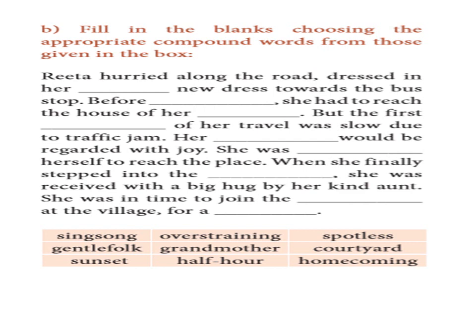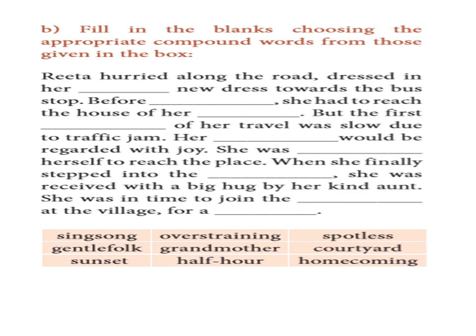For example, you see in the options: sing-song, overstraining, drinking water, spotless, gentlefolk, grandmother, courtyard, sunset, half hour, homecoming.